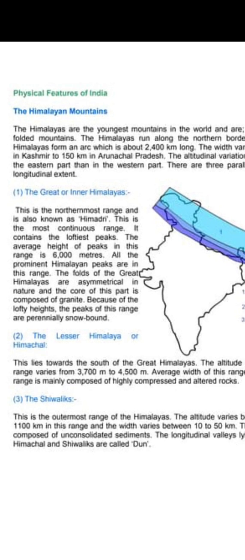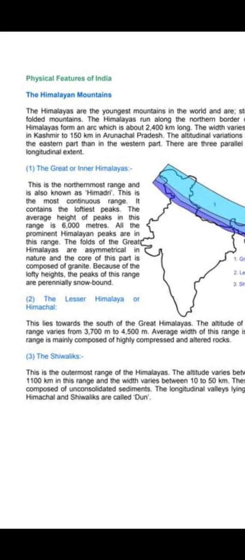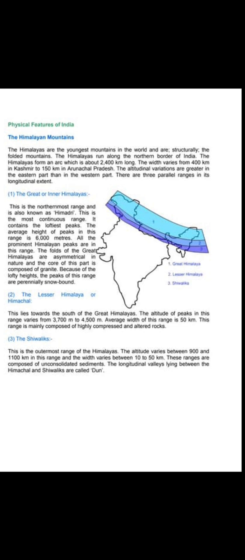You can read from here that this is the northernmost range, also known as Himadri. Just now I told you, the northernmost range is known as Himadri, and this is the most continuous range. Most continuous means there are no broken patterns.